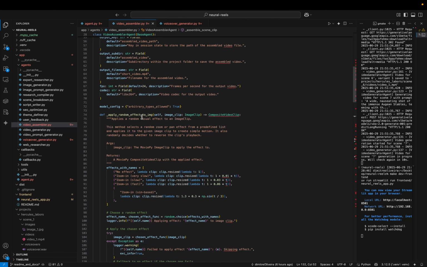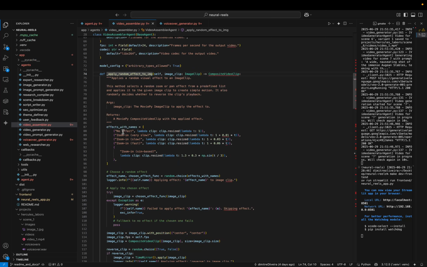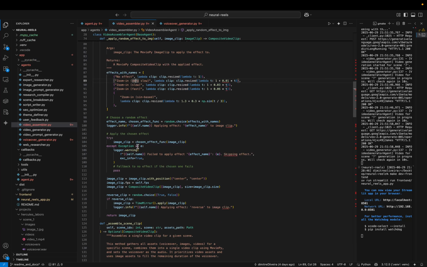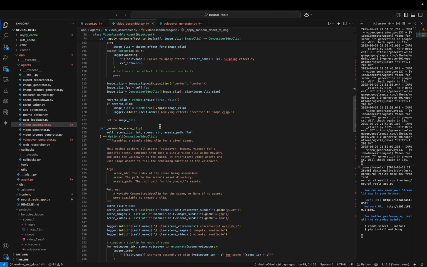I have a few functions. This one is to apply a random effect on the images. So it's not just a still image, it's animated. I have a few simple ones here: one that does nothing, zoom in, and zoom in at different speeds. And I can also reverse the effect, so instead of a zoom in, it's a zoom out. So basic stuff here, not a lot of logic.